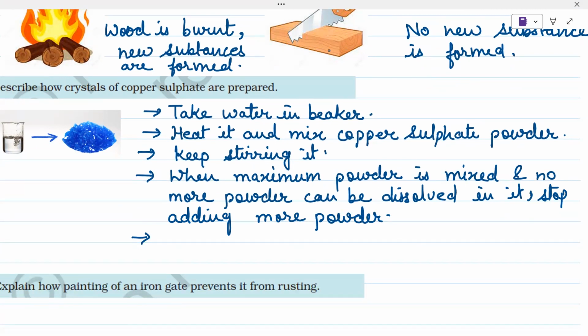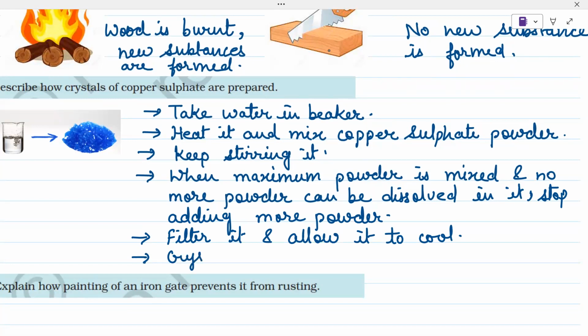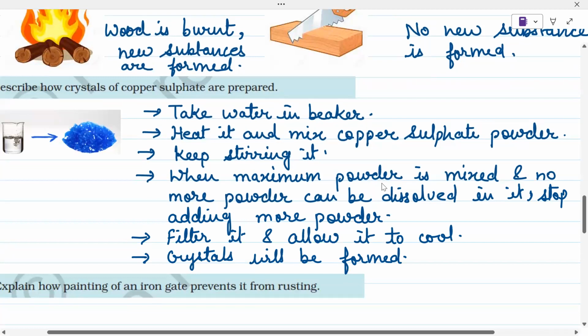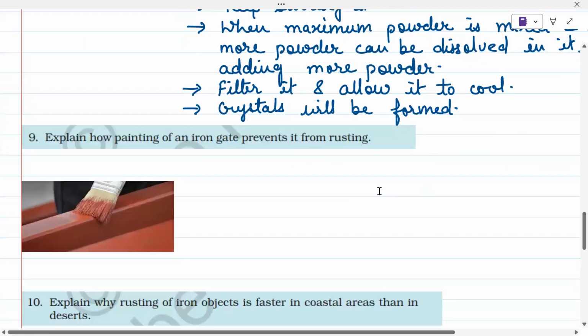Now what will we do? Filter it and allow it to cool. Crystals will be formed, right? So this is how we get the crystals of copper sulfate.